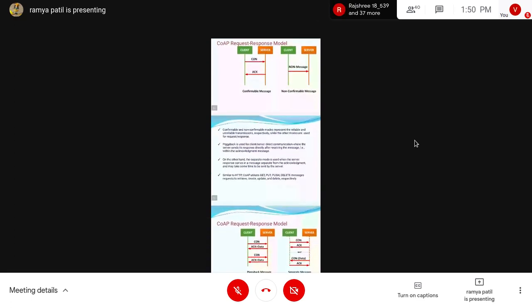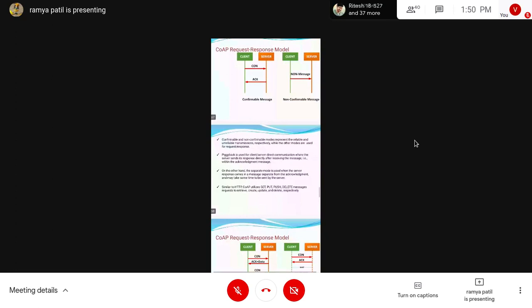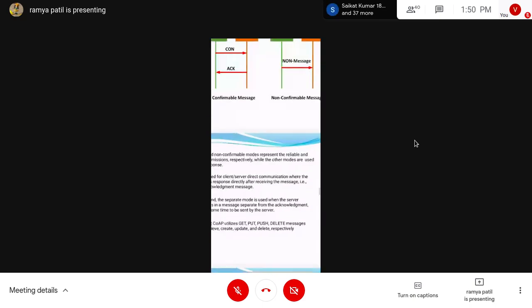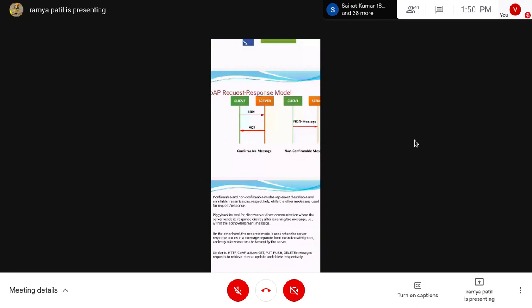Next, here we see that confirmable and non-confirmable modes represent reliable and unreliable transmissions, respectively.